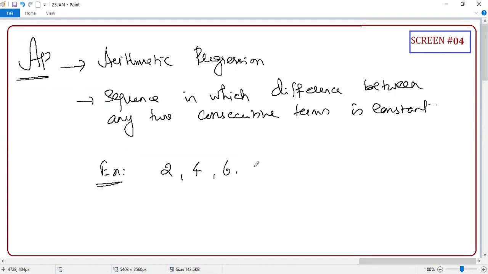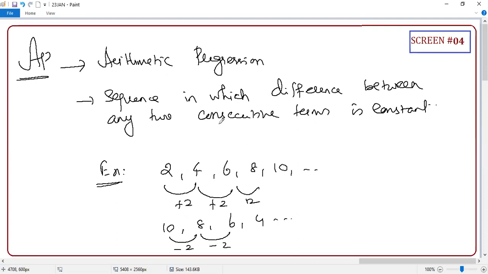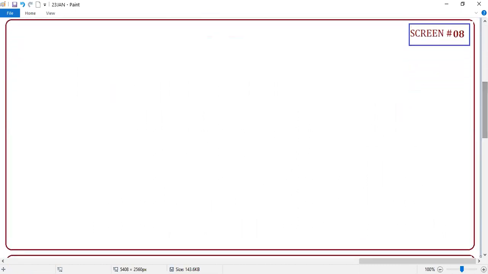Example: 2, 4, 6, 8, 10. What happened? Plus 2, plus 2, plus 2. For example, if I write 10, 8, 6, 4, what is happening? Minus 2, minus 2. So when I'm saying the difference between consecutive terms, that difference can be positive, and negative means it is decreasing. Yes or no? Correct or not? Guys, I'm running fast. These are all things we already learned. This is not something new.